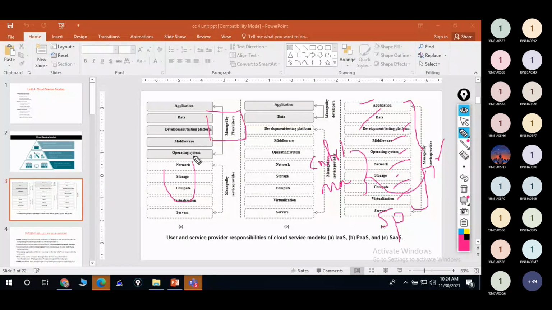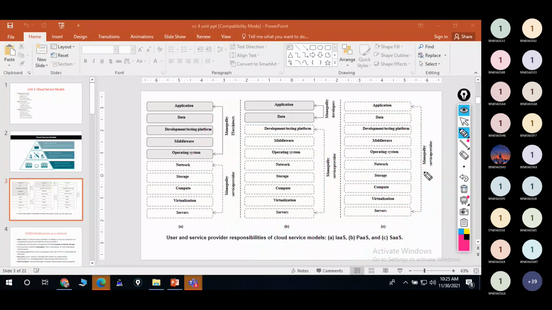Installing that app and utilizing the services, and for whatever services they utilize, only for that will they be paying. Pay as you go, that's it, in software as a service. Examples like Gmail, Dropbox, Instagram, Facebook, all the applications will come under that, right? So that is software as a service, and all these things are controlled and managed by service providers, right?